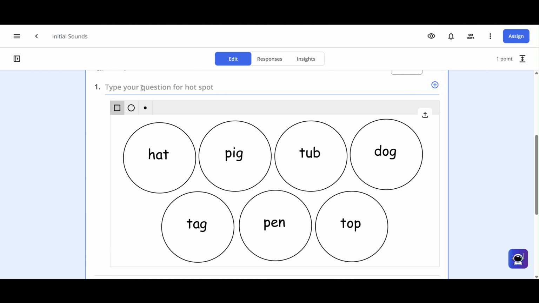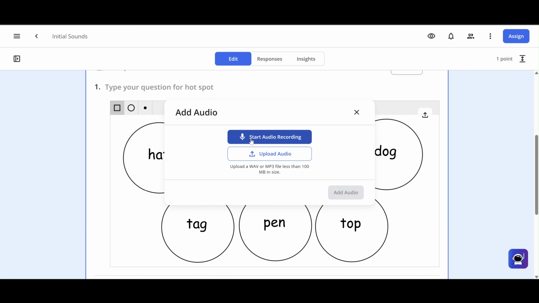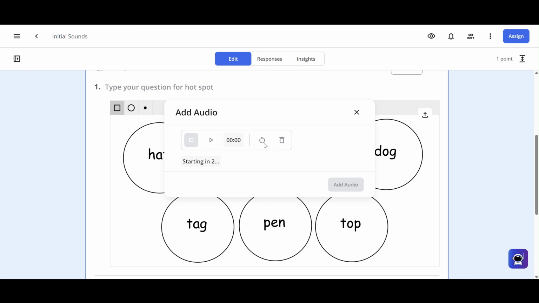Because we're doing initial sounds, let's do an audio direction. Choose all the words that have an initial sound of t.